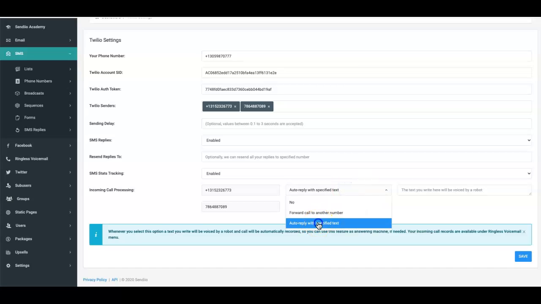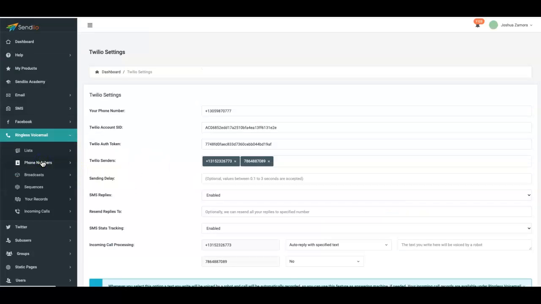If you decide to use this feature where a robot, you'll get a voice generated voicemail pretty much on whatever text you add here, then the actual voicemail that someone leaves you will be here under your recordings, okay? Under the incoming calls, I'm sorry.